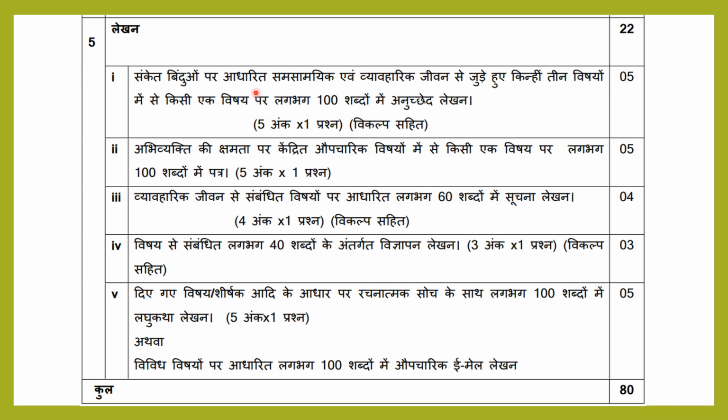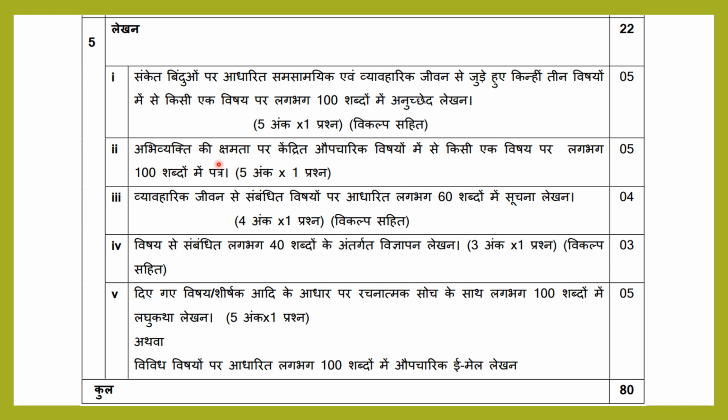संकेत बिंदुओं पर आधारित समसामयिक एवं व्यावहारिक जीवन से जुड़े हुए किन्हीं 3 विषयों में से किसी एक विषय पर लगभग 100 शब्दों में अनुच्छेद लेखन. 3 topics will be given. From that, any one topic you can select and write. अनुच्छेद लेखन is paragraph writing. So 3 topics will be given. Any one topic you can select, whichever topic-related things you know very well. You can select that and you can write it.